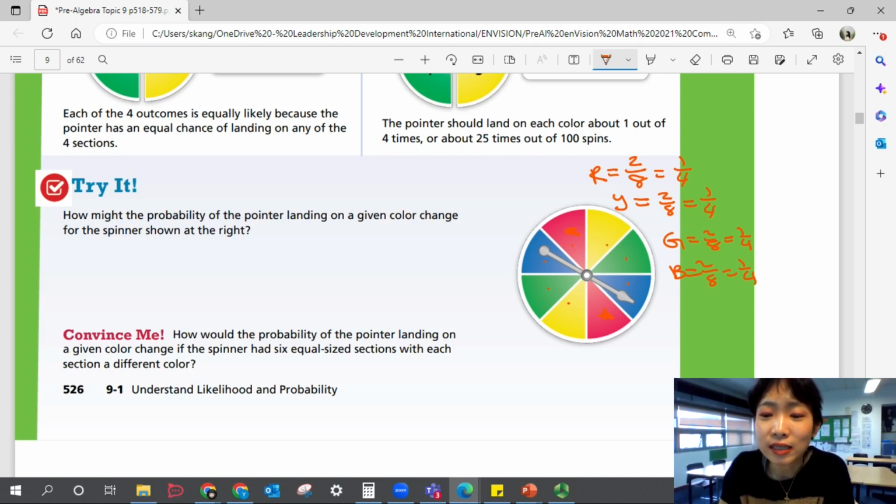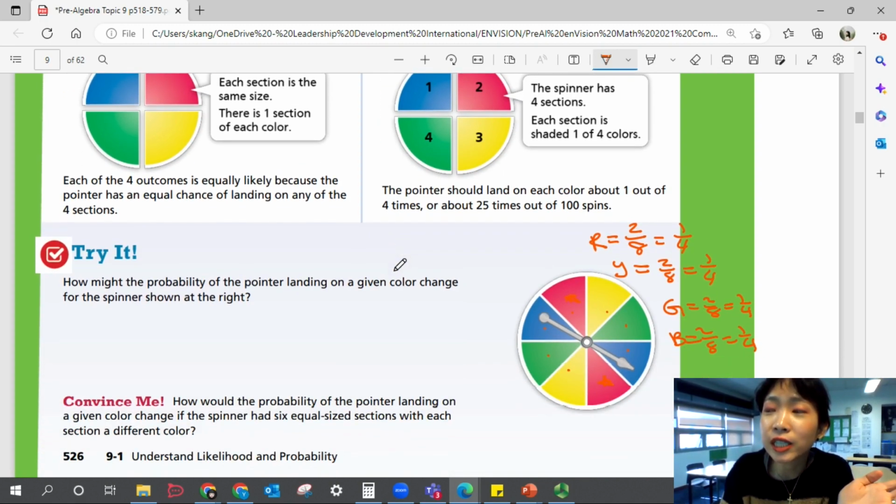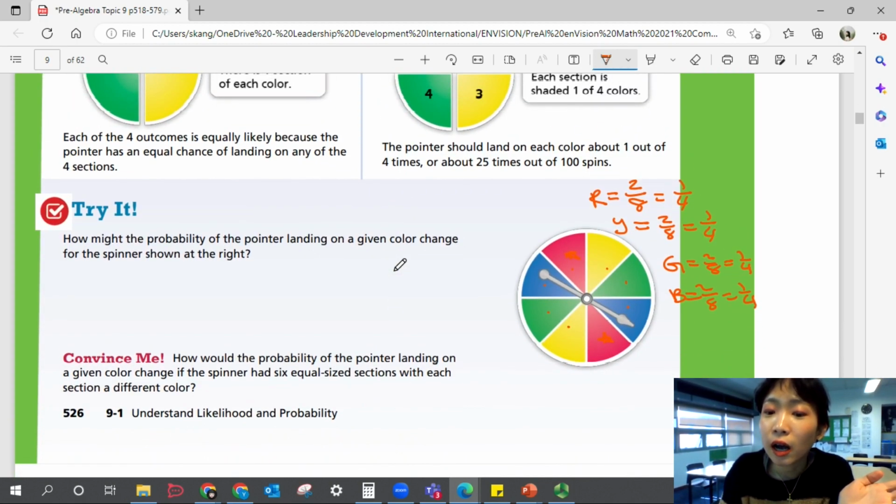And it's okay if it doesn't. Okay, you're gonna say the probability will not change. And you can explain, even though there are now 2 sections for each of them, we've basically divided the original sections in half. And so there's still an equal number of sections shaded, and the sections are all the same size.